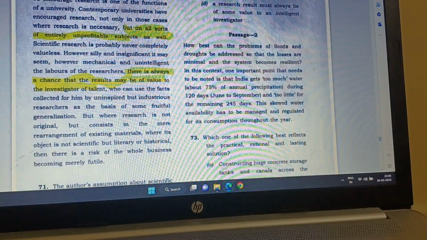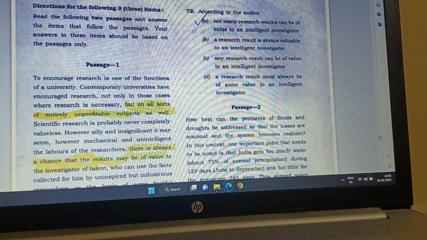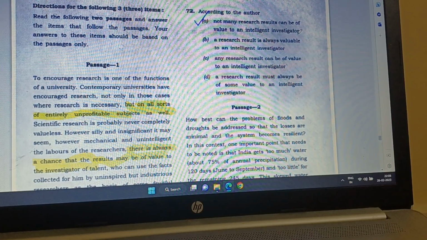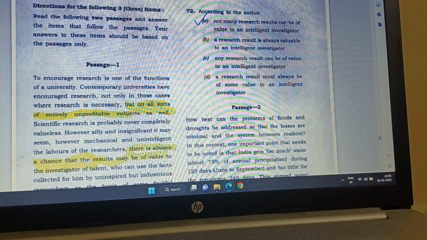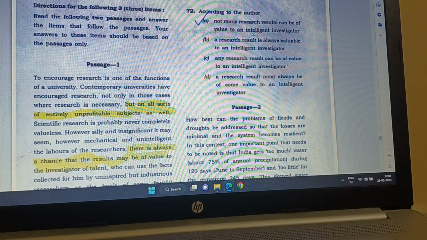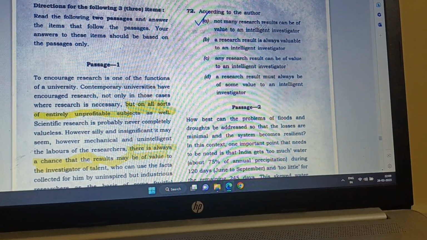Now go to question number 72. According to the author, not many research values can be of value to an intelligent investigator. Yes, because not many research results can be, because they are also researching on history and English. So that's why not many.